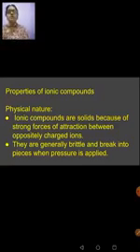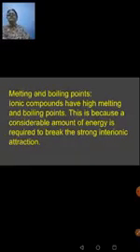When 2 opposite charges are involved, the force of attraction between them will be very high, right? This stronger force of attraction between them, and them being too close to each other, will make them acquire a solid form. At the same time, when you apply pressure, they can be broken down easily into pieces. That is why we say they are generally found in solid state, but at the same time they are brittle, because when you apply a little pressure also, they can be broken down into pieces. Clear to you? Next property is about melting and boiling points of ionic compounds.